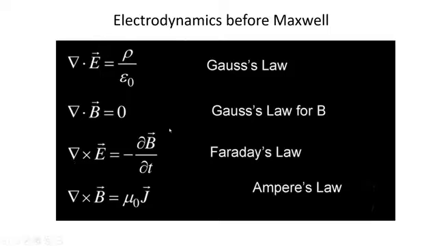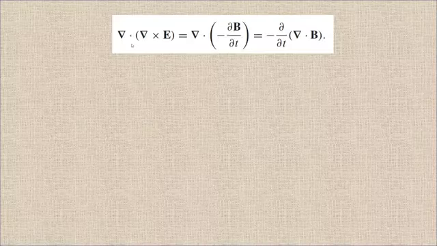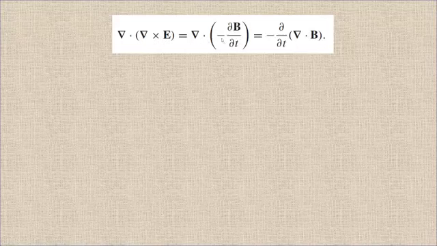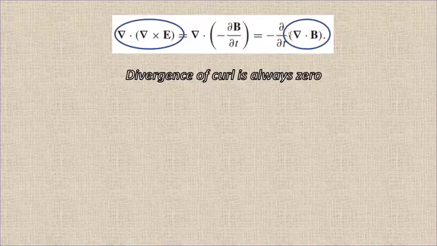Now look at this equation, that is curl of E, curl of B. Now what if we take divergence on both sides of this equation? That is divergence of this left hand side, curl of E, and divergence of this negative partial time derivative of magnetic field. As we know, divergence of curl is always 0 and also del dot B is 0. So right hand side is equal to left hand side, both are 0 in this case if we have taken the divergence on both sides.